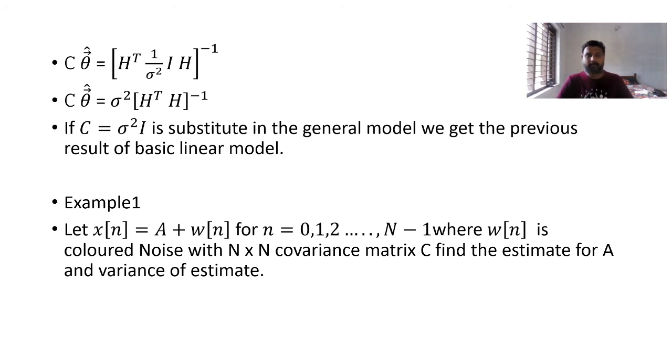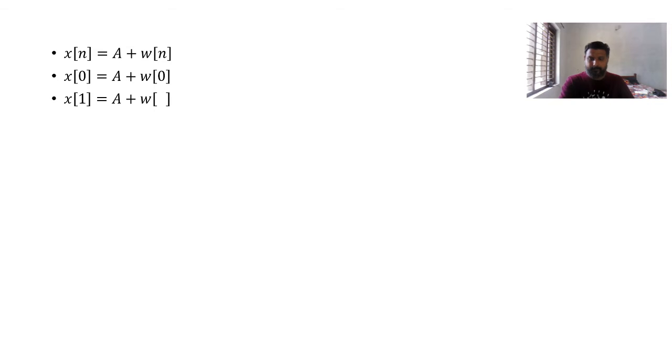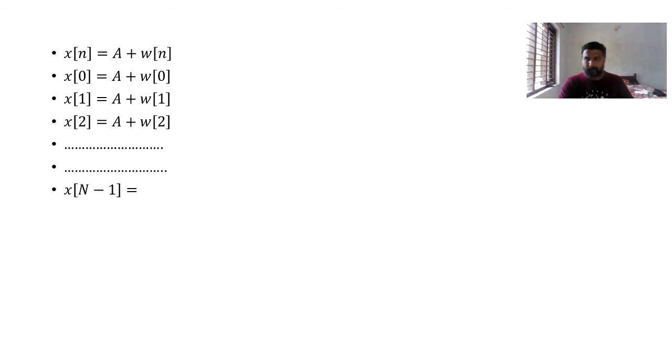In general, x of 0 equals A plus w of 0, x of 1 equals A plus w of 1, x of 2 equals A plus w of 2, and in general x of n minus 1 equals A plus w of n minus 1.